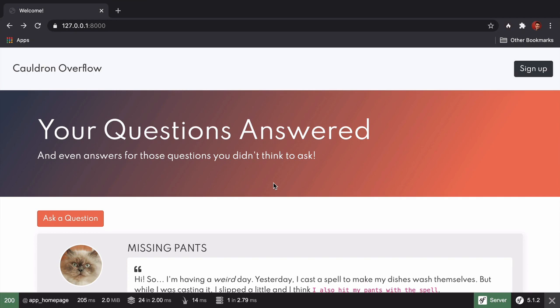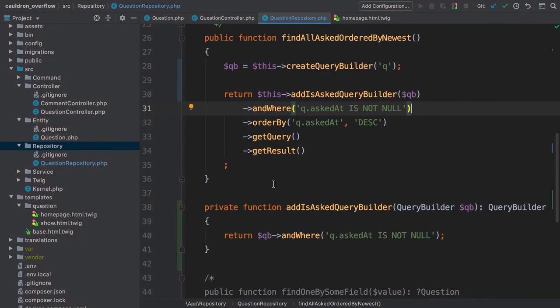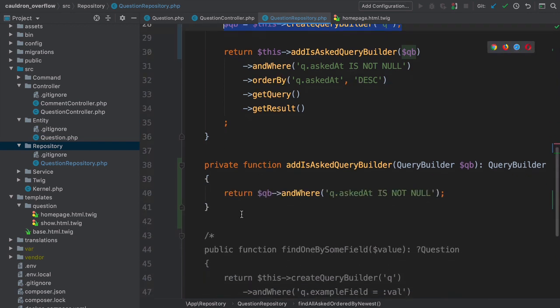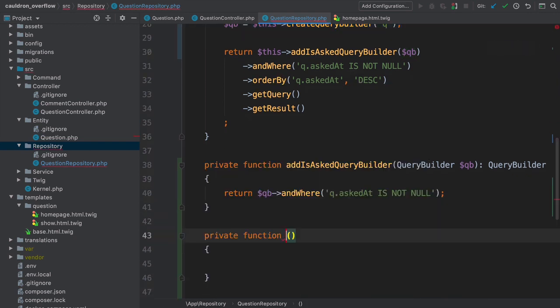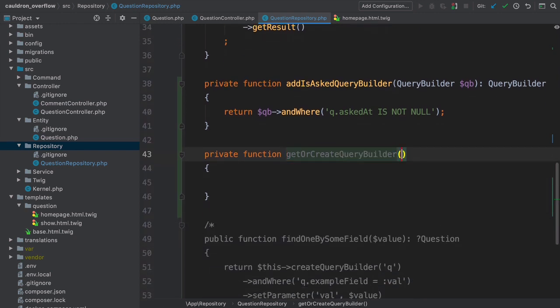But it is kind of a bummer that we needed to first create this empty query builder. It broke our cool looking method chaining. Let's see if we can improve this. Create another private method at the bottom called getOrCreateQueryBuilder. This will accept an optional query builder argument.